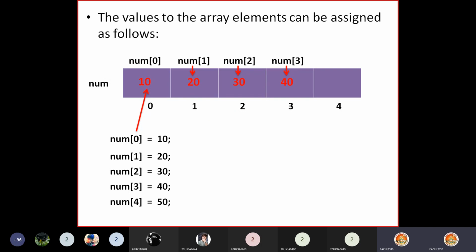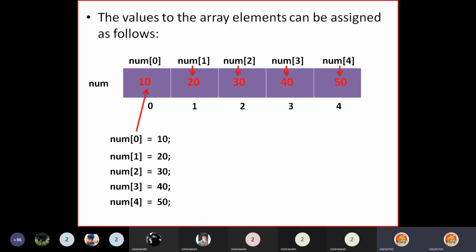And when you write num[4] = 50, where is num[4]? This is num[4], so here 50 will be stored. This way, using assignment statements, we can store individual values into the array.